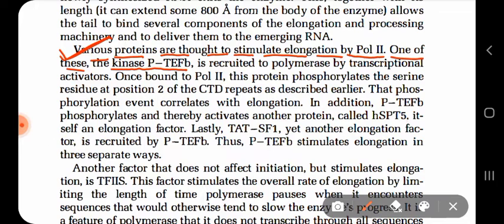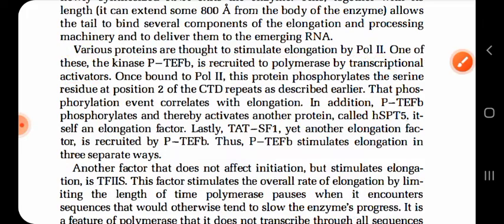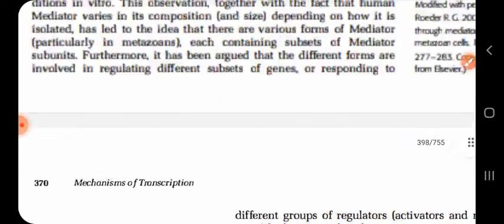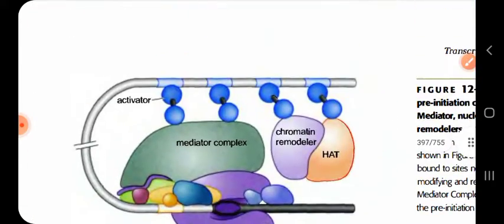But these are the other names also which are needed during elongation, like the kinase P TEFB. This kinase P TEFB is recruited to the polymerase by transcriptional activators. So the transcriptional activators, they recruit the kinase P TEFB. Well, you have seen the picture of activators, remember.